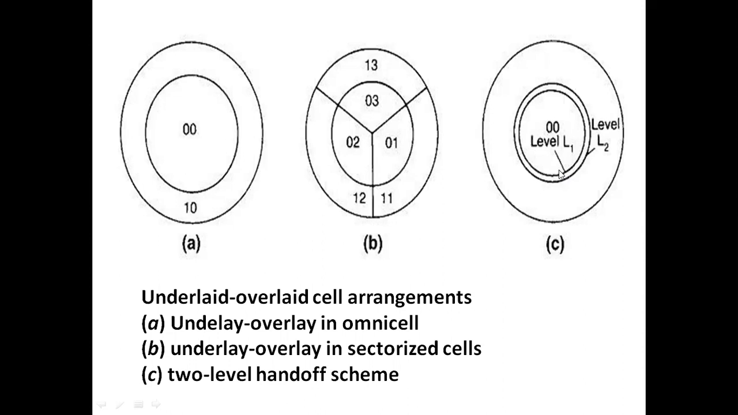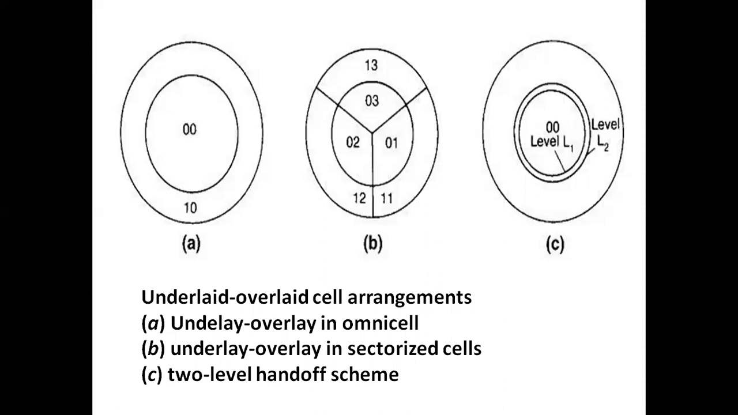When the signal from the mobile unit is higher than L1, that is this level, that means it is higher than the level, and the call is handed off to the underlaid cell. That means the frequencies which are under the underlaid cell will be allocated to the mobile unit in order to manage the handoff.